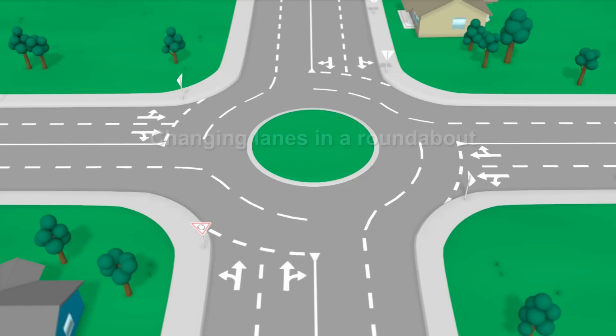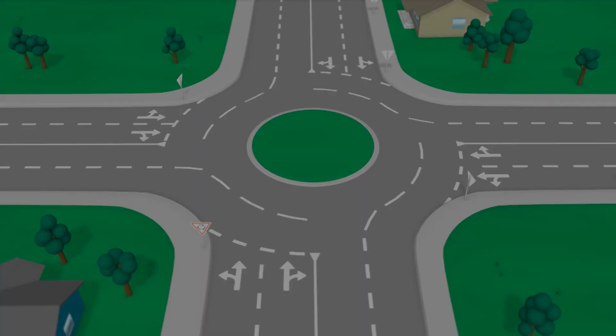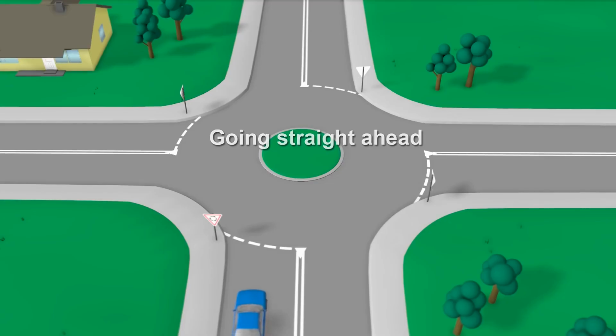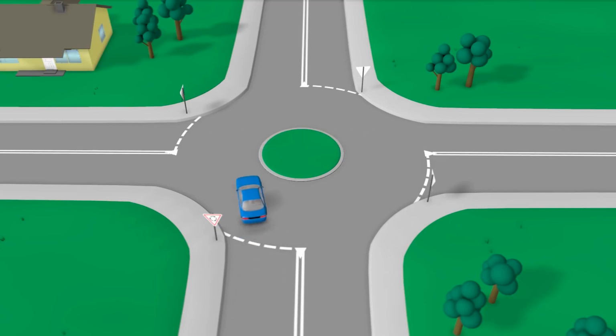Changing lanes in a roundabout. Drivers may change lanes in a roundabout if they wish. The usual road rules for changing lanes apply. You must use your indicator and give way to any vehicle in the lane you are entering. Going straight ahead. You don't need to signal when approaching the roundabout if you are going straight ahead.